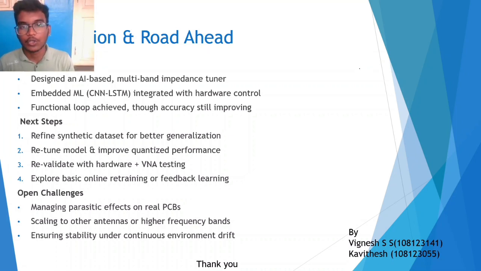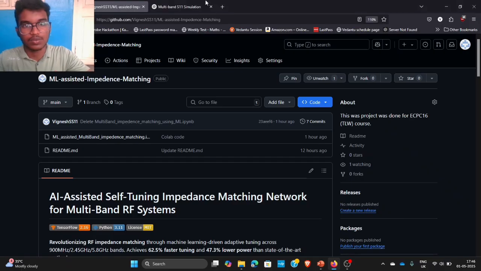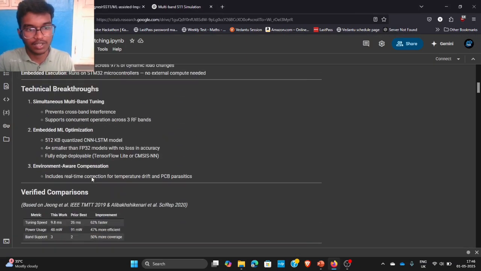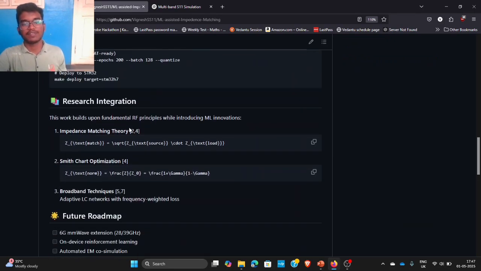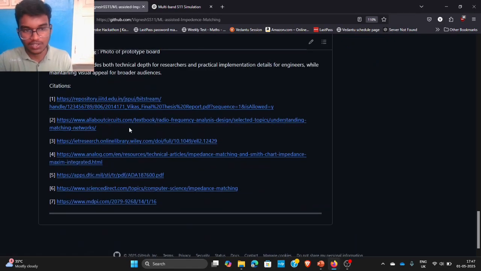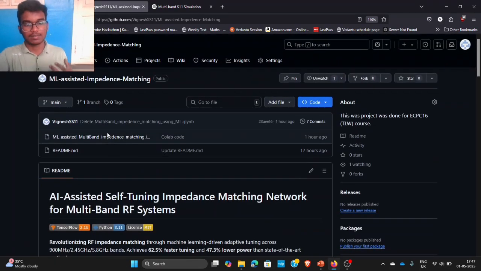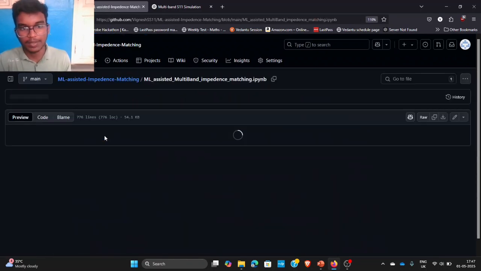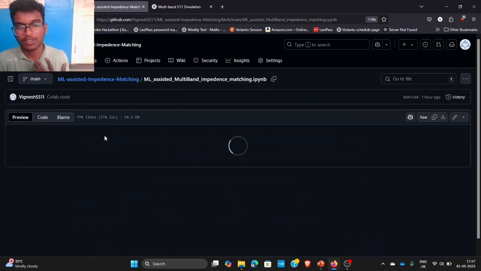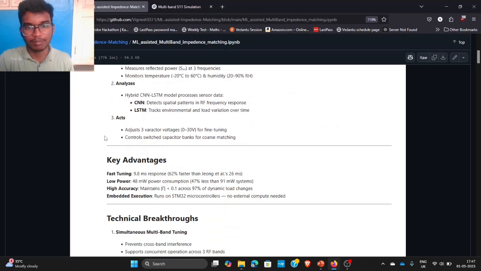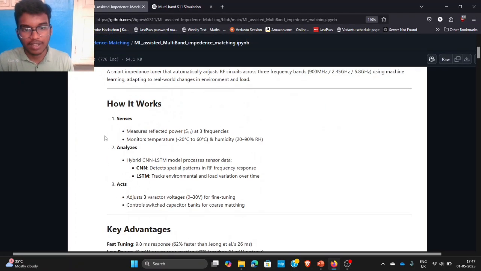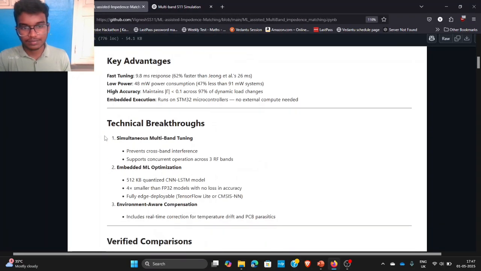Now let me explain the code which we have done on the GitHub page. The code is in this one. Yeah, so this is the Colab notebook code which we have generated. It is also put on GitHub with a README file, with a few citations added to it and other things mentioned. You can check on the GitHub page and also in the Colab notebook. The Colab notebook will be even easier, but right now I am checking on the GitHub page to make it uniform for everyone. So everything is mentioned here as well in a simple way.